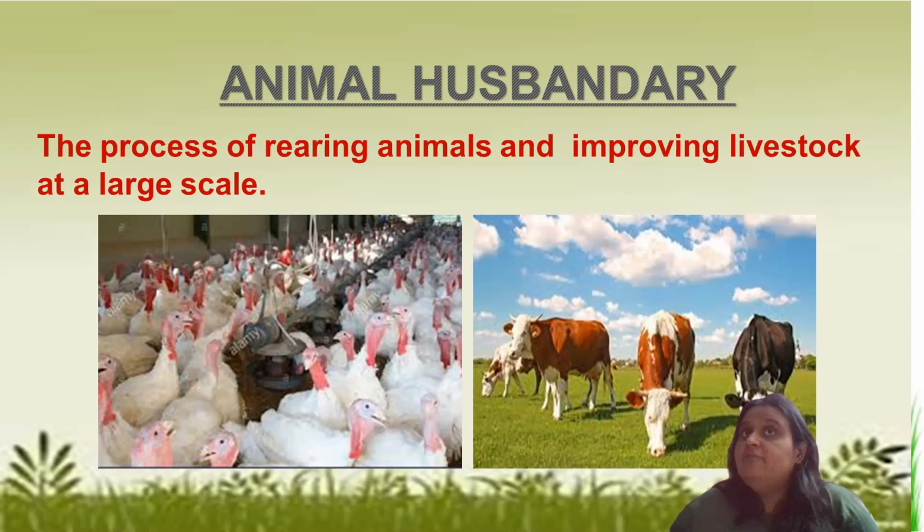Even rearing of honeybees to get honey, and there are a number of examples of such rearing of animals. So not only plants but animals also help us by providing useful products. So this is what your chapter is all about.